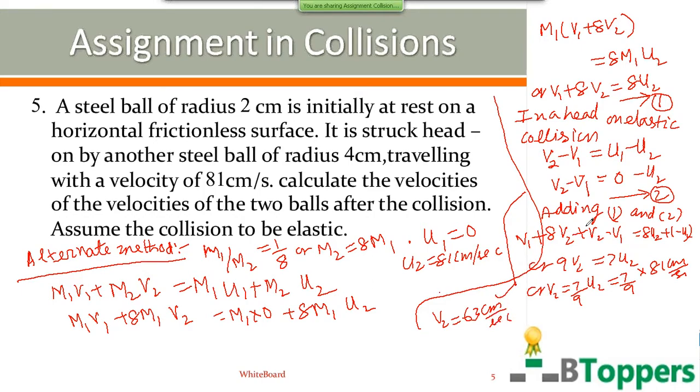For finding V1, substitute this value of V2 in the first equation. You can substitute V2 equal to 63 centimeter per second on the left hand side of the first equation, and substitute U2 equal to 81 centimeter per second on the right hand side of the first equation, and you can simplify this equation to find V1. You will get the same answer which I have given by the earlier method. In case you want to copy the solution by the alternate method also, you can take a pause and copy it. This alternate method is more preferable, particularly when you are solving the problem in the board examination.